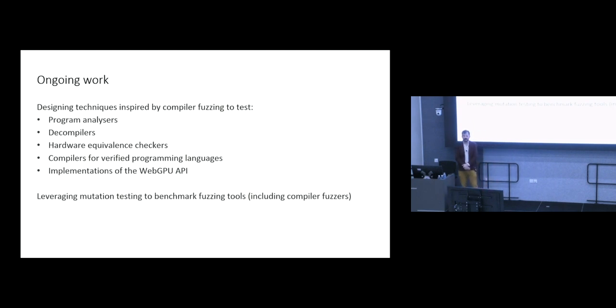And over the last few years and in some ongoing projects, I'm interested in applying compiler-like testing techniques to a variety of domains. For example, testing program analyzers, finding bugs in hardware equivalence checking tools, analyzing the compilers for verified programming languages, where arguably it's critically important that compilers work well because you formally verified the source code, and if you've put all the effort into getting a formal guarantee, if that's undermined by a compiler bug, that could be pretty serious. And also using compiler testing-like techniques for API fuzzing rather than actual compiler fuzzing.